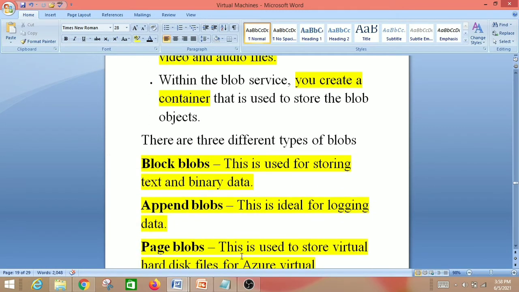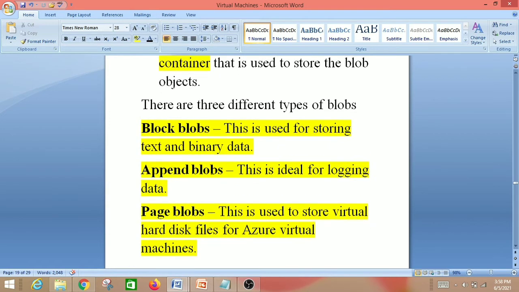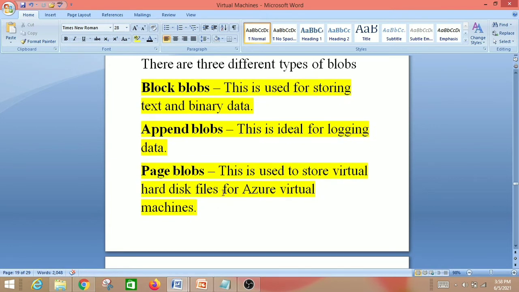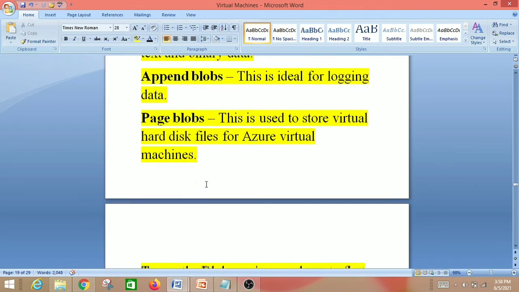These are the different types of blobs. Block blobs are used for storing text and binary data. The next one is append blobs. This is ideal for logging data. Then the next one is page blob. This is used to store virtual hard disk files for Azure virtual machines. This is also a most frequently asked question.